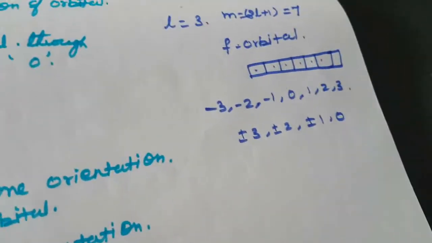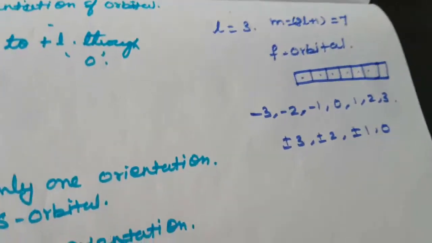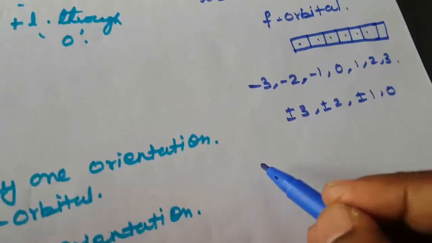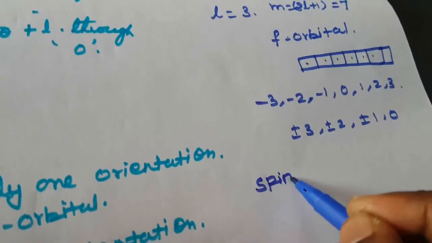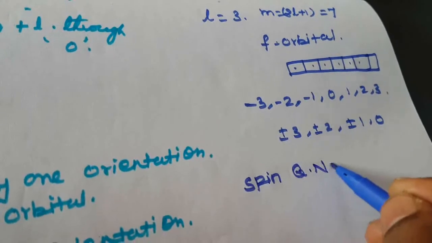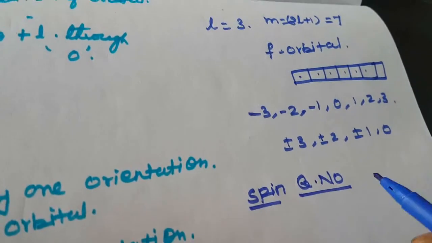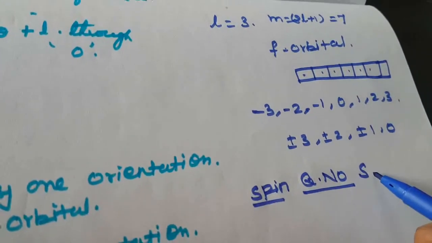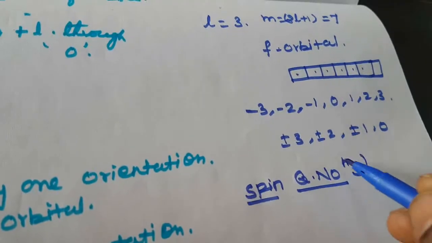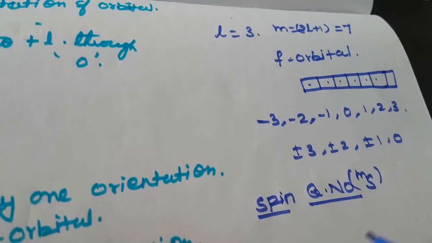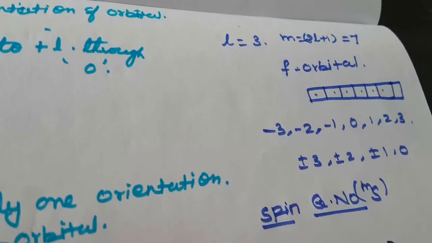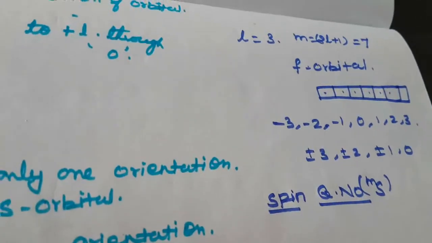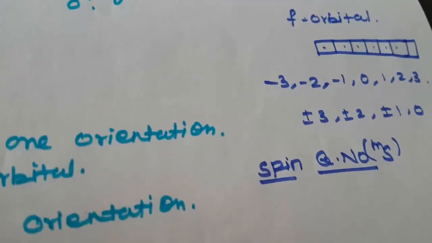This is the magnetic quantum number. Next one is the spin quantum number. The spin quantum number refers to clockwise and anti-clockwise rotation, that is the magnetic spin rotation. It is the spin of the electron and it is denoted by the letter m s. So the electron may be spinning clockwise or anti-clockwise.